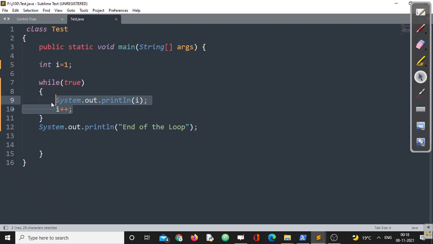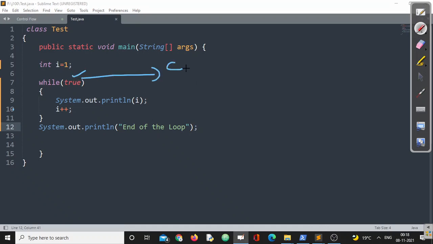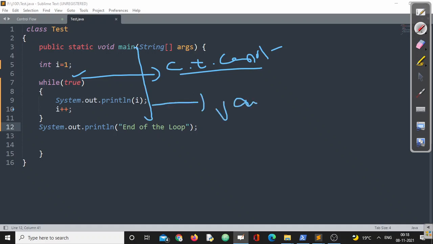Isn't it? But before I compile this one by writing true, make a note of it. True is a compile-time Boolean constant. Whenever this is compiled with the help of the javac compiler, what is going to happen? The javac compiler can evaluate this true. The compiler understands this is a true value.